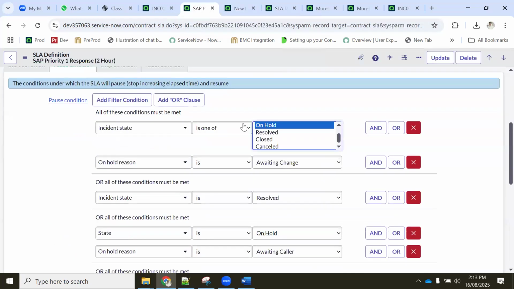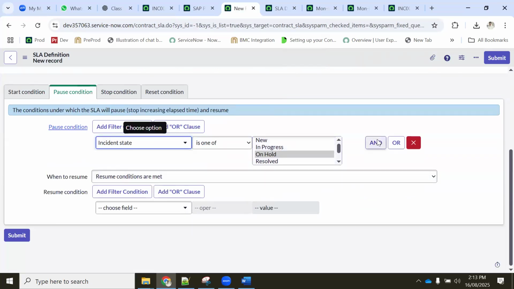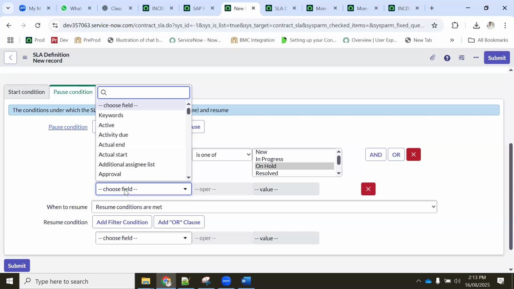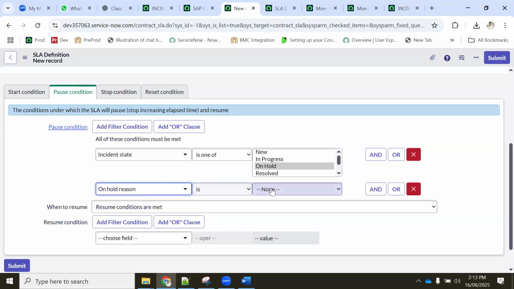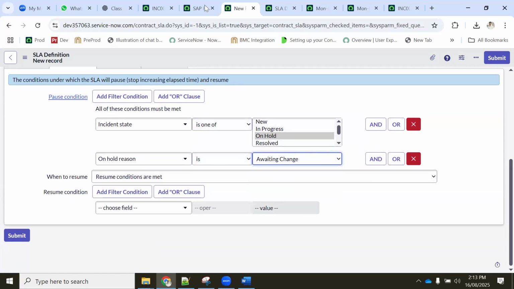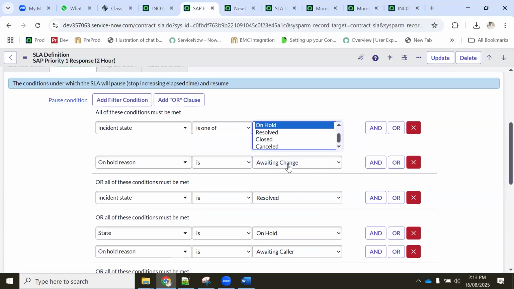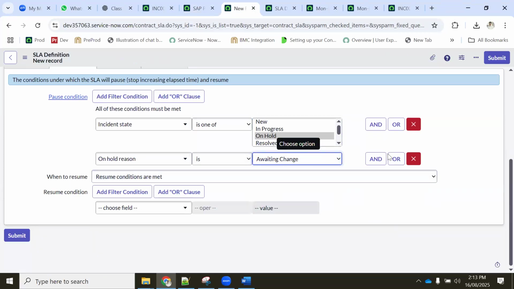Or, correct? Not or, and hold reason. Hold reason is awaiting for caller or awaiting for change. We configured that here, okay? The same way we are configuring. Now, instead of this or, I have to add this or.